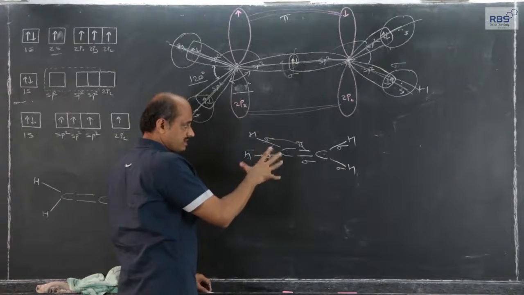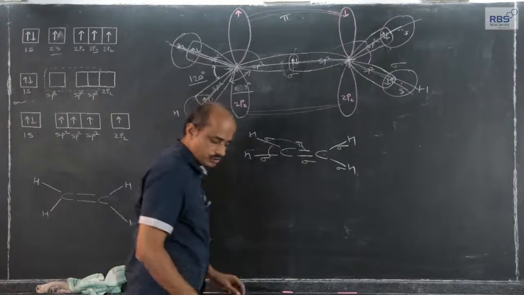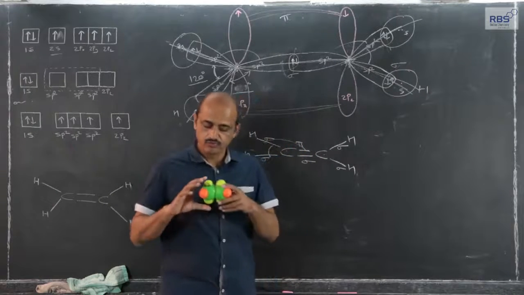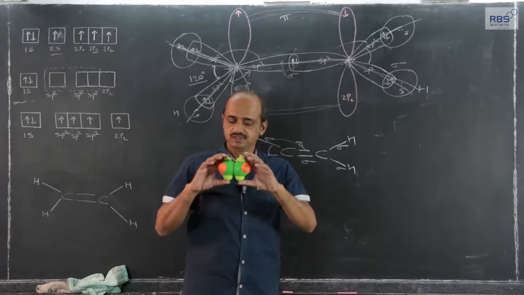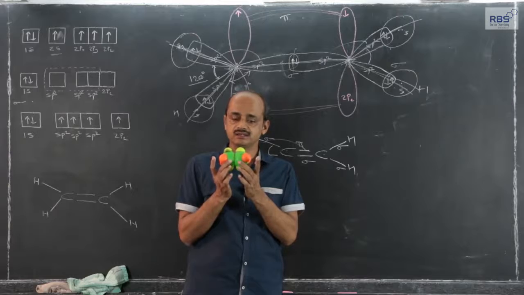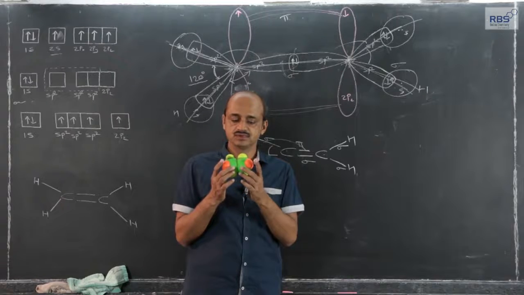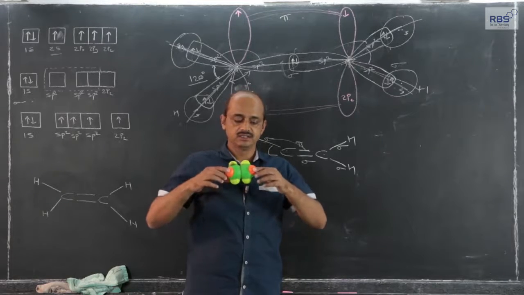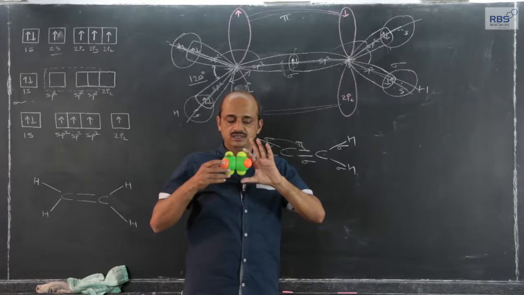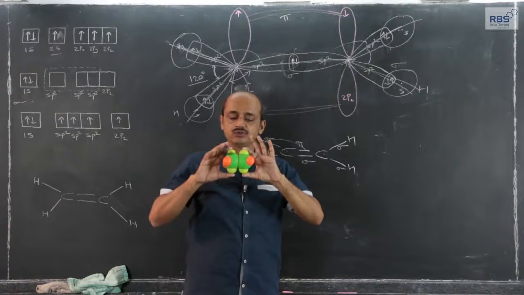Now how is this a planar molecule? It is possible to visualize by focusing on this model. These two, the big greens in my hand are carbon atoms, okay, and the pink are hydrogen atoms. These two yellow, actually those are not atoms.